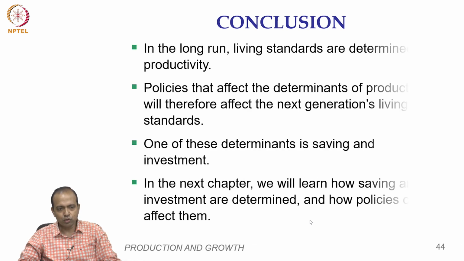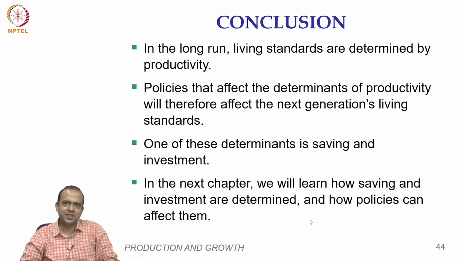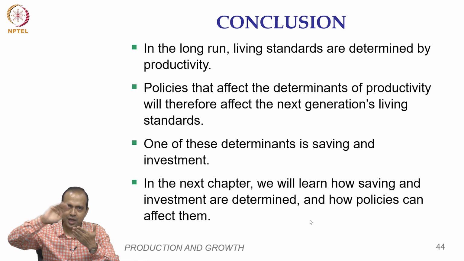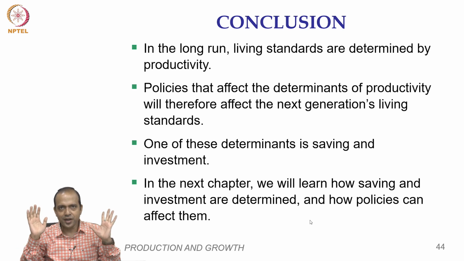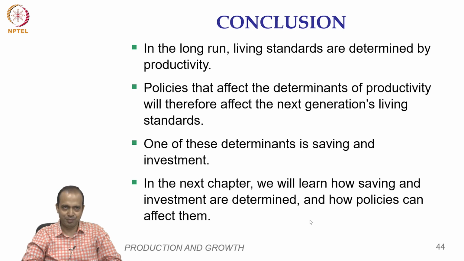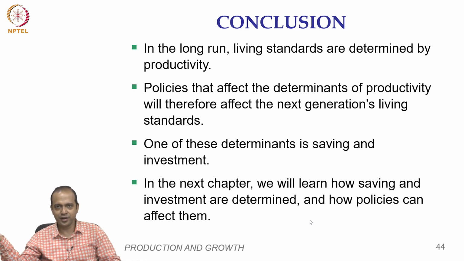So then in conclusion we say, in the long run, living standards are determined basically by productivity. Productivity depends on man-made capital, physical capital and human capital. So public policies are basically required to increase man-made capital, human capital and natural capital. Okay? So policies that affect determinants of productivity will therefore affect the next generation's living standard. If we consume everything today, then there would be less available for our next generation. That is why we are talking about sustainable growth.